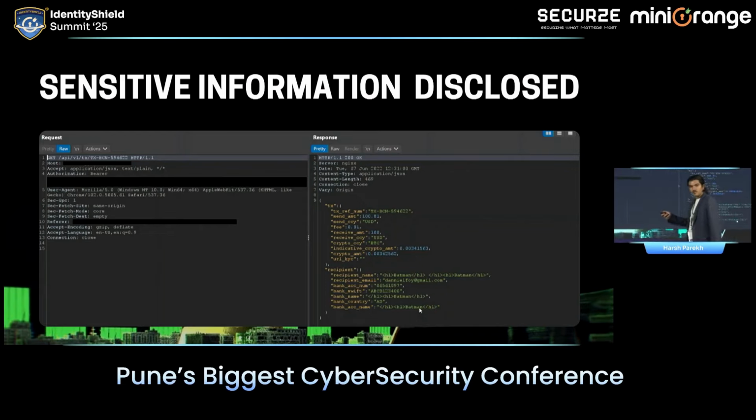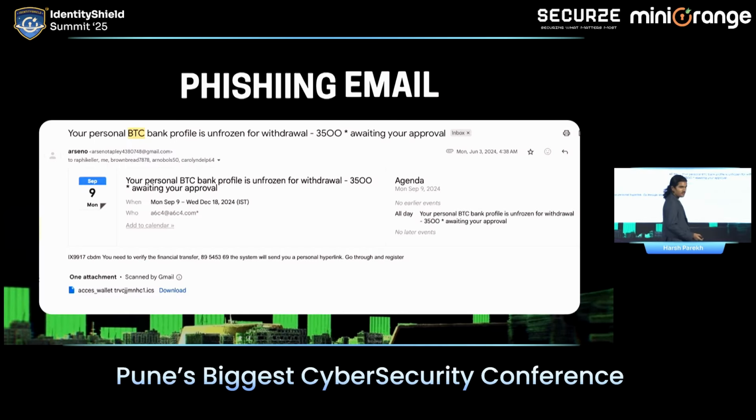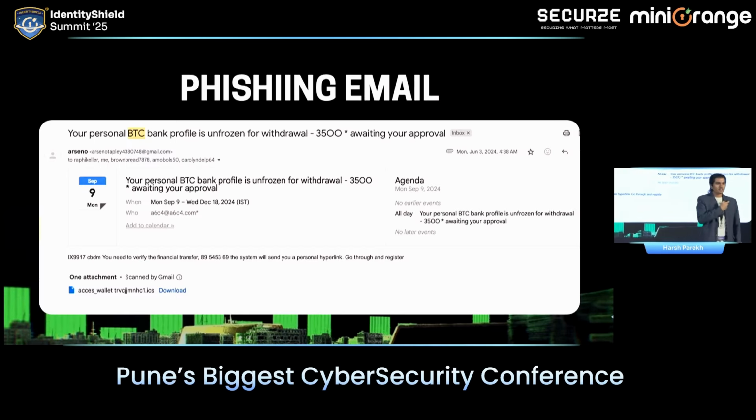This is a very, very well-known platform that has been operating in the market for the past 8 or 9 years. After that, a normal phishing email that we receive all the time. Let's not deep dive into it because I think everyone here belongs to the security field and already knows.